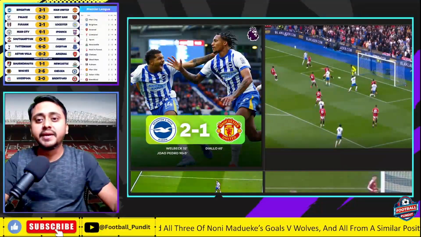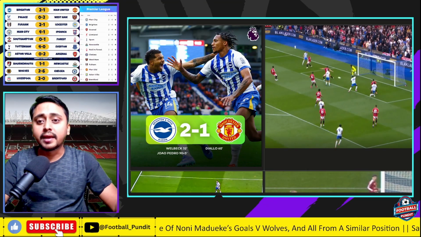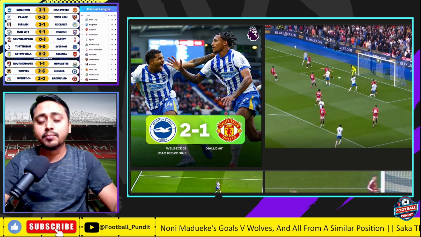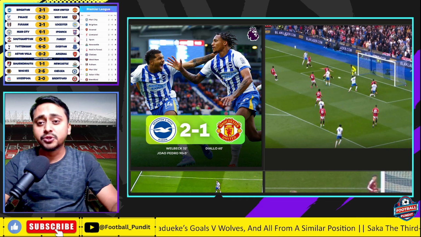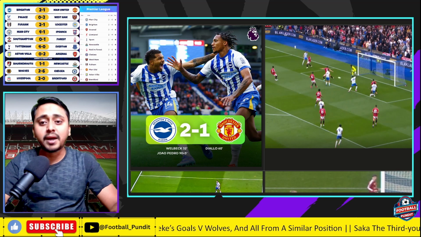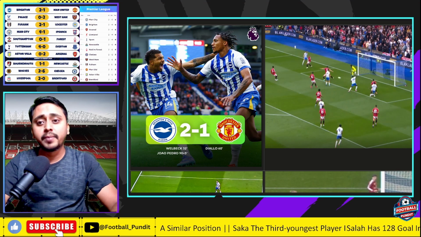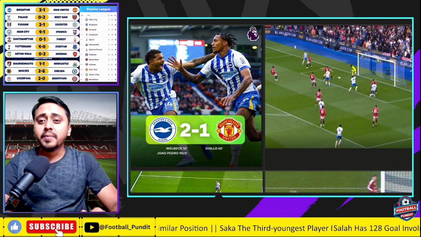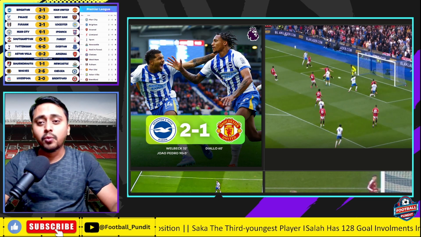So the game started pretty even, if I have to say. Till halftime, the game was looking very even. United had the ball as well as Brighton. There were some good counter-attack opportunities and some good transition movements from Manchester United that could have led to one or two goals. There was a super ball from Dalot, which unfortunately couldn't be controlled by Amad Diallo, and he fluffed his shot wide.